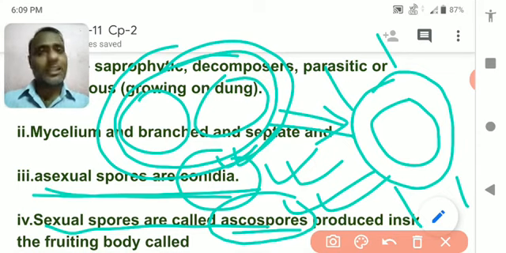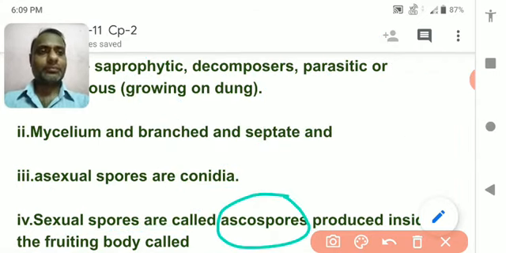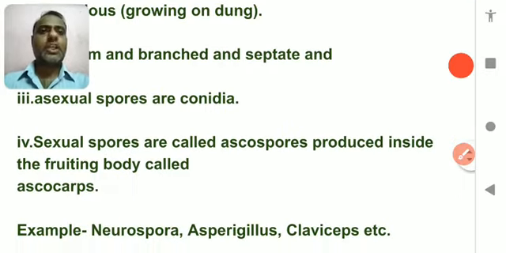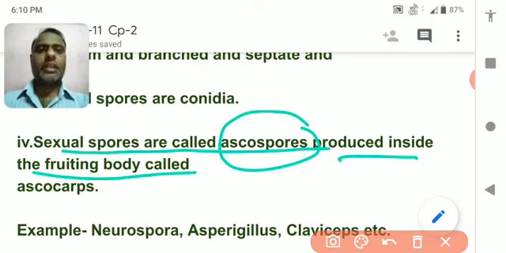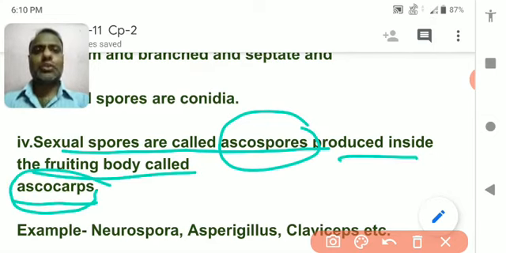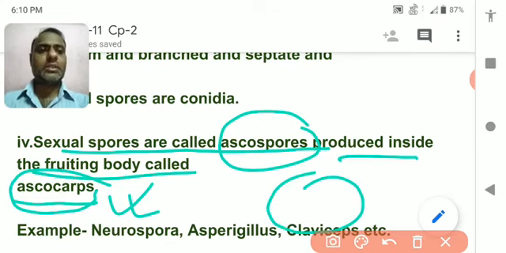So in Ascomycetes, the spores produced by sexual reproduction are called ascospores, produced inside the fruiting body called ascocarp. Each can grow into a new organism.